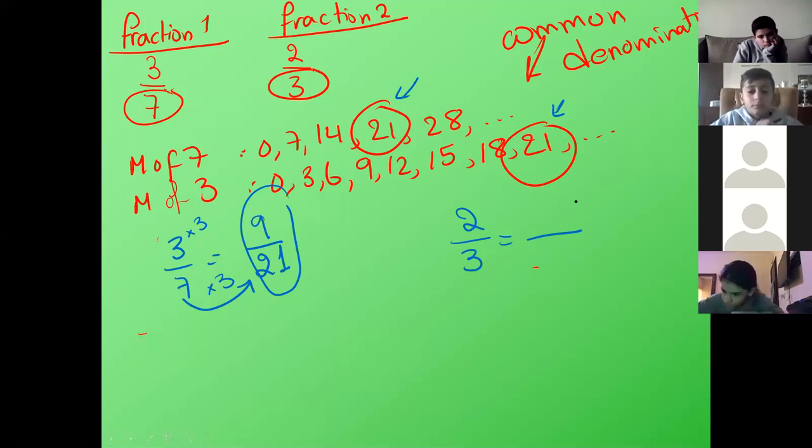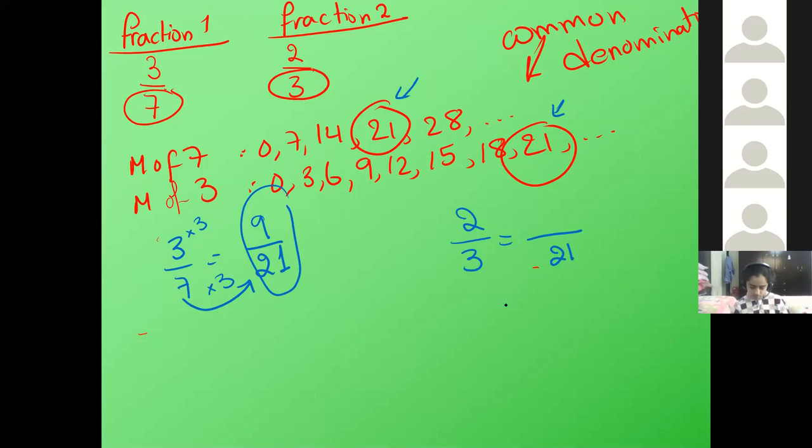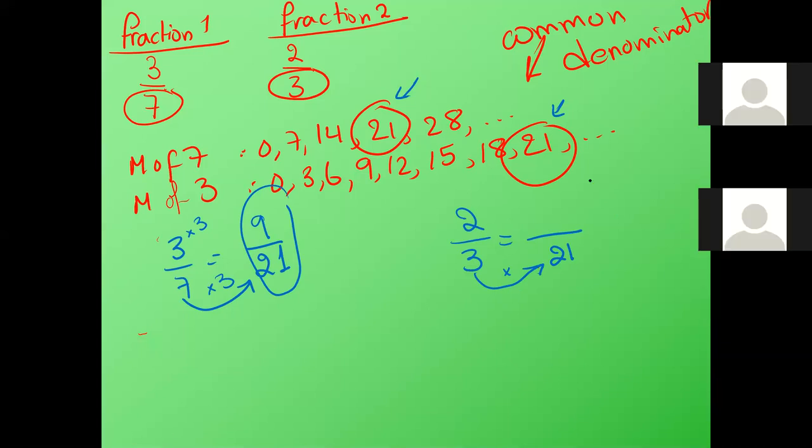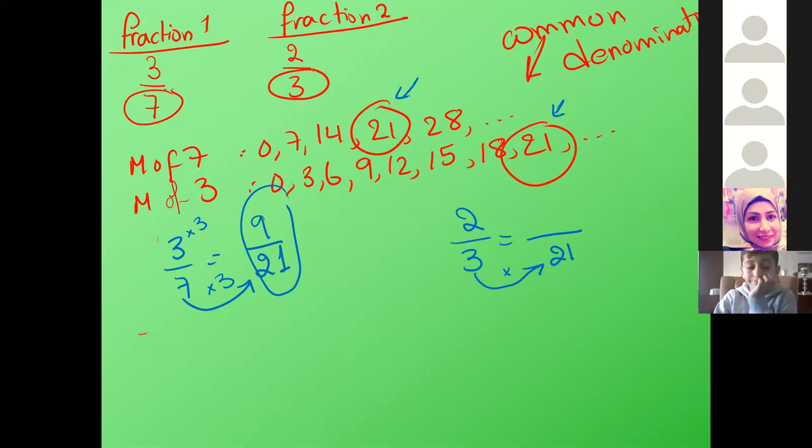How do we find a fraction equivalent to 2 over 3? First step, what do I do here? One denominator, Jad. 21. 21, bravo. 3 times which number equals 21? I cannot hear you. 3 times which number equals 21, she said. Yes, that's it. Jad? 3 times 7. Okay.